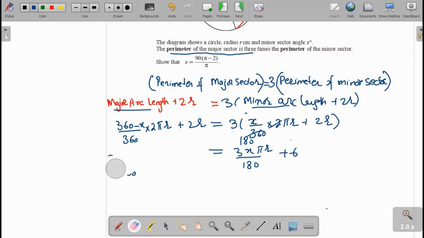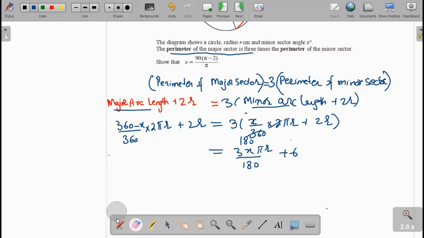Now, firstly we simplify it. Here we can divide 360 by 2. Now we get 360 minus x pi r over 180, and this is 180.